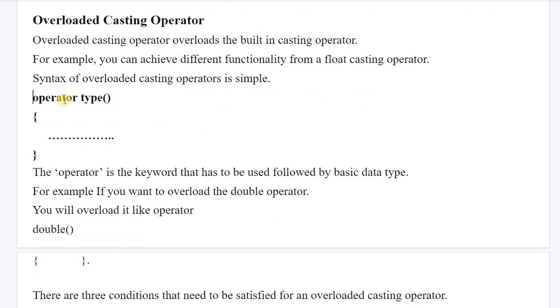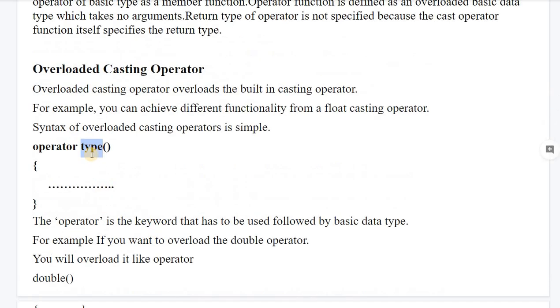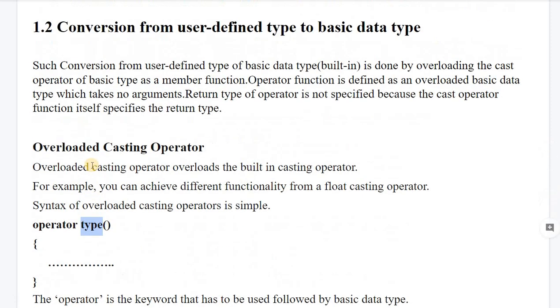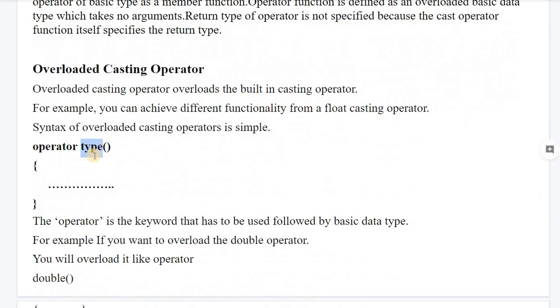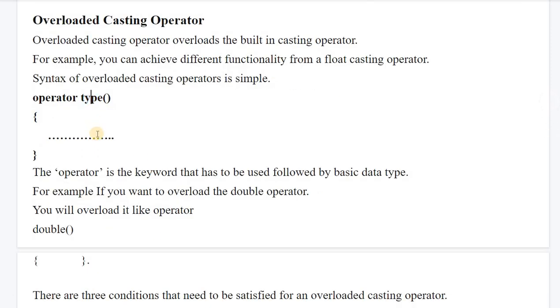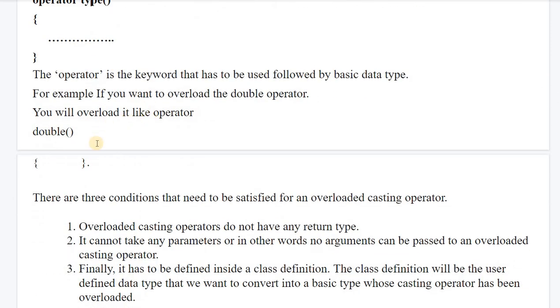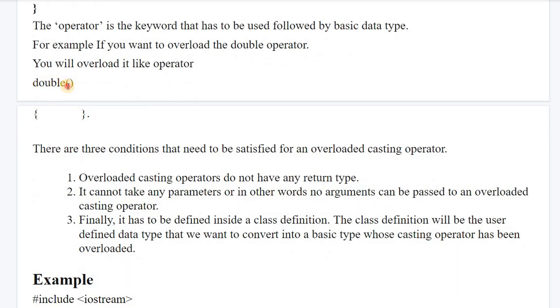The operator is a keyword, as in that overloading case also, and the type should always be the basic data type to which we want to convert our object. We want to convert user defined to basic data type, so this type can be integer, float, char, etc. The syntax is simple.